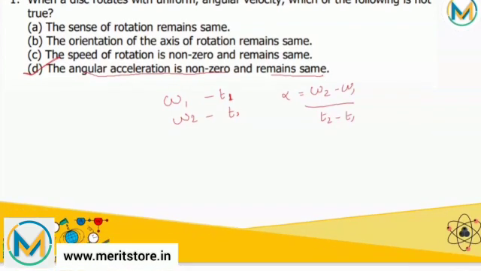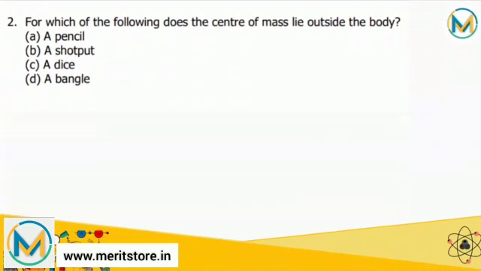Moving towards the next question. For which of the following does the center of mass lie outside the body? Okay, so center of mass is a point that moves as though all the mass were concentrated there and all external forces were applied there.